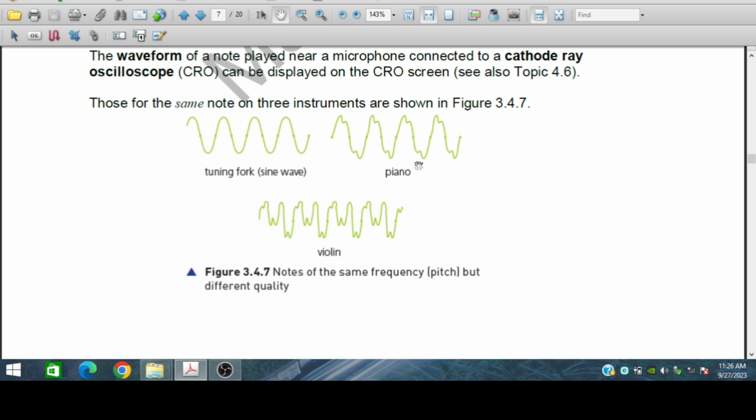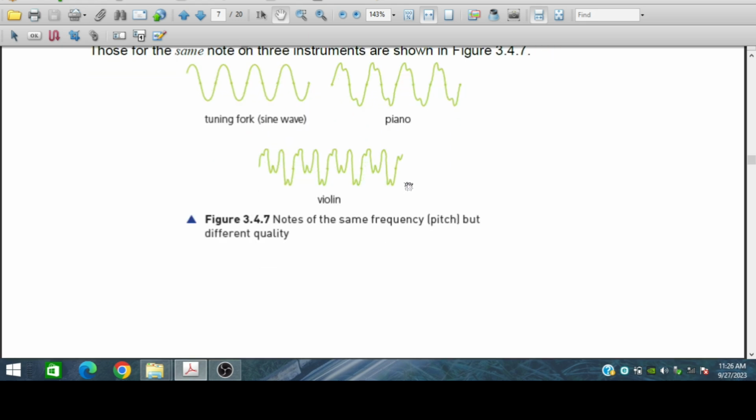But their harmonics are different from the piano. So although the pitch is the same, the quality is different because the other harmonics are different. No harmonics here, but here we have different harmonics. Here we have no harmonics. It's a pure sinusoidal wave.